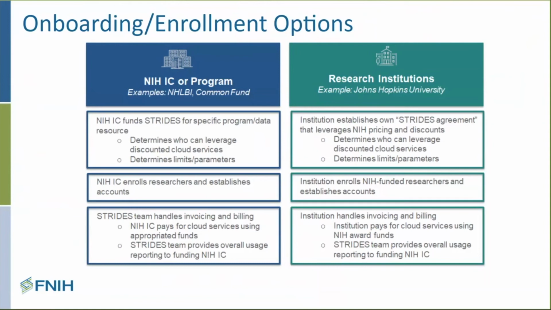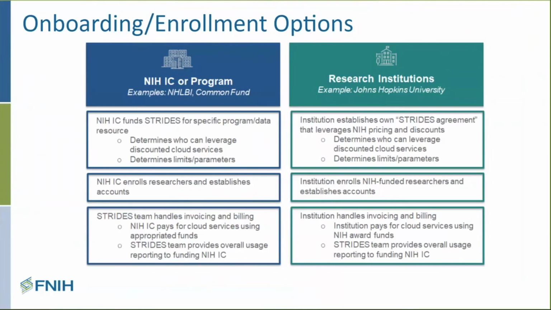That requires some accounting on the research institution's behalf. We help with that. We provide regular billing support, those sort of things, information on how much each researcher or each project is costing. But essentially, once that billing relationship is in place, Johns Hopkins, the institution, would pay the monthly consumption bill for the one or many researchers at Johns Hopkins that are using Google Cloud for different projects. So that's another path that multiple research institutions have gone down, and it's available, again, if you have NIH funding.